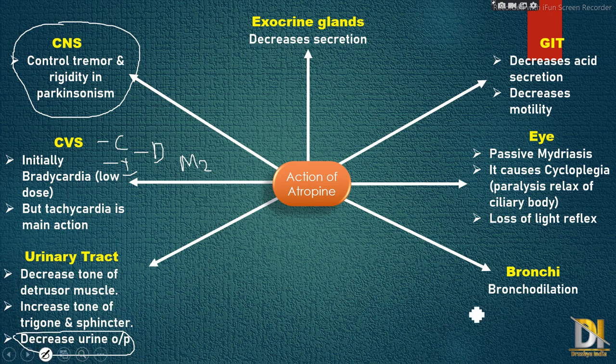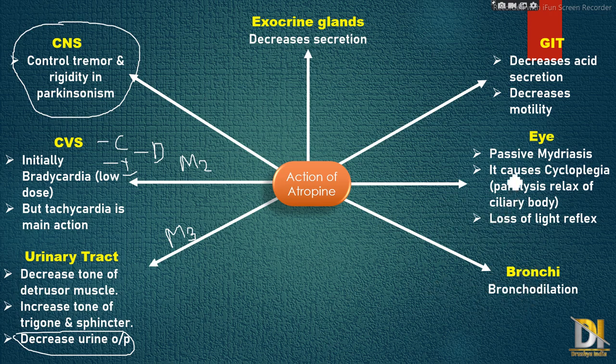Then next is on bronchi. On bronchi, it shows bronchodilation. So due to this, it is used in the treatment of asthma. And one more thing on the urinary tract: the receptors responsible are M3 receptors. Then in bronchi, it shows bronchodilation.